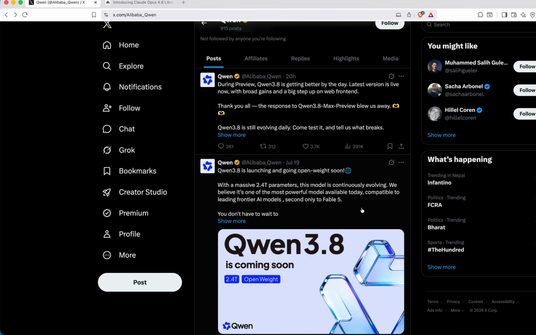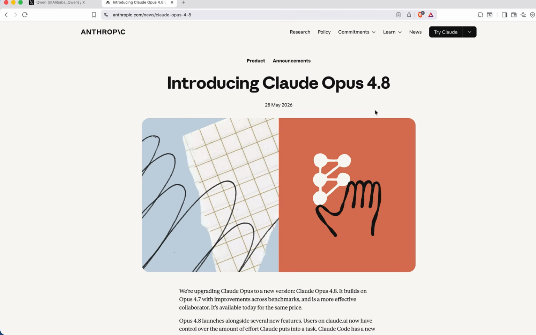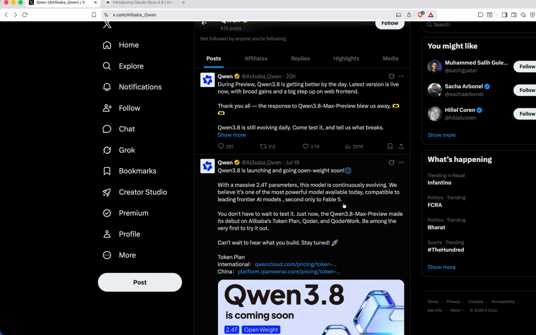Alibaba's Qwen model launched a day ago. It claims to be the second intelligence model after Claude Fable 5. I am going to compare it with Claude Opus 4.8, which is one of the intelligence models in the Anthropic family. If it beats Claude Opus 4.8, then we'll assume it is the second intelligence model after Fable 5.